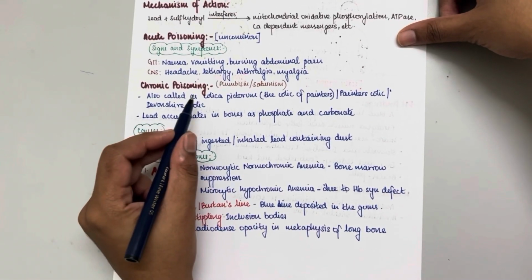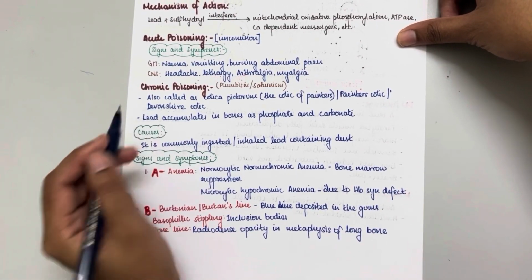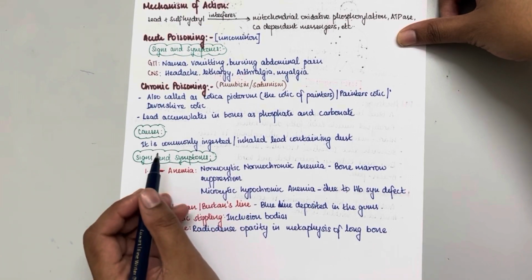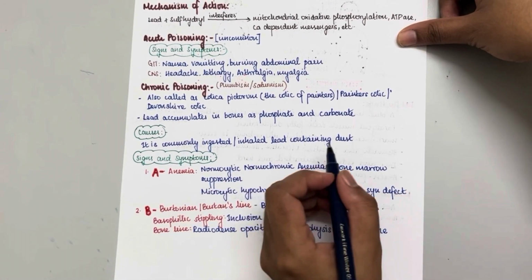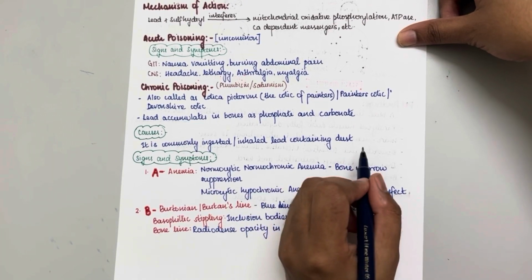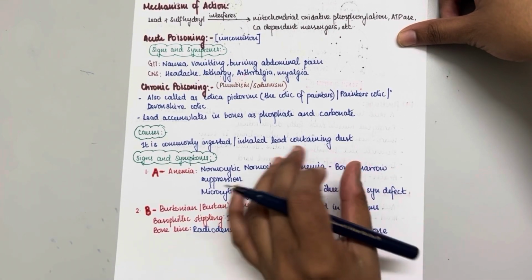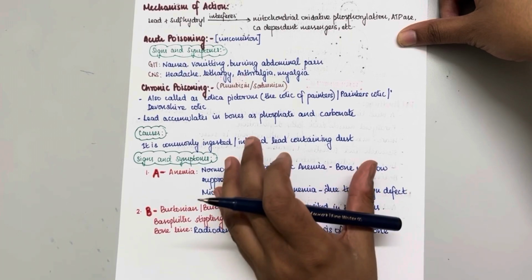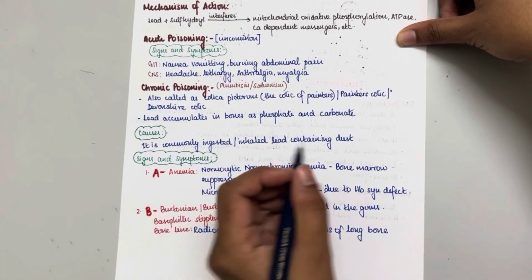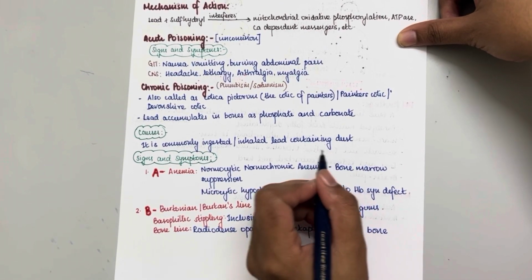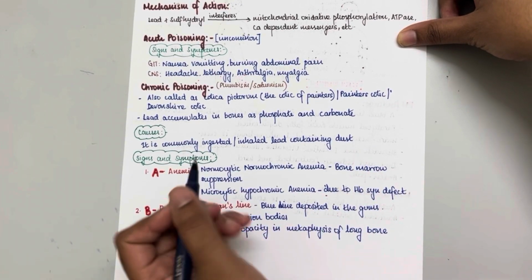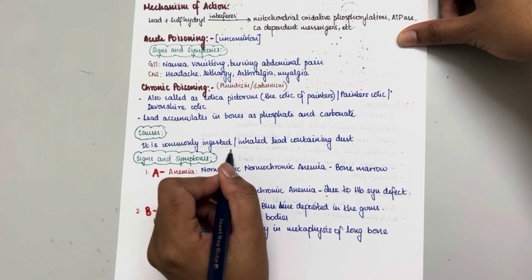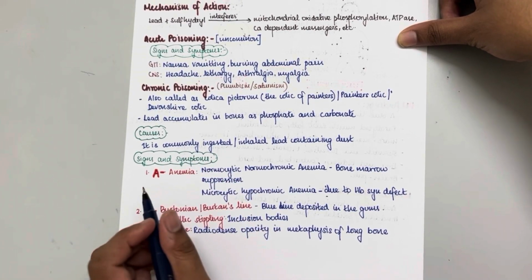The common cause of chronic lead poisoning is that lead enters the body through ingestion or inhalation of lead containing dust. Painters working in paint factories, when they mix paint, get small lead containing dust into their body through inhalation or ingestion.